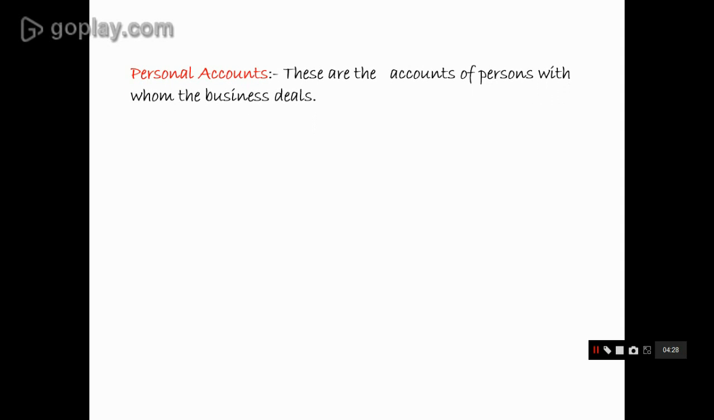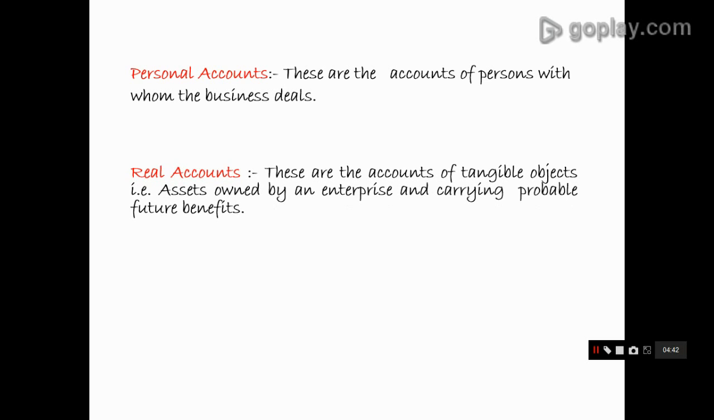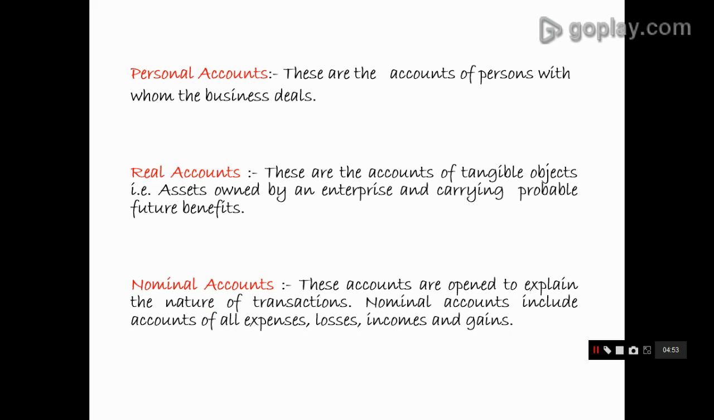Now we'll see what these accounts are. Personal accounts. These are the accounts of persons with whom the business deals. For example, Ravi account, Raju account, the accounts which are personal. Then comes the real accounts. These are the accounts of tangible objects or tangible assets, that is, assets owned by an enterprise and carrying probable future benefits. And then comes the nominal accounts. These accounts are opened to explain the nature of their transactions. The nominal accounts include accounts of all expenses, losses, incomes and gains, such as wages, salaries, etc.